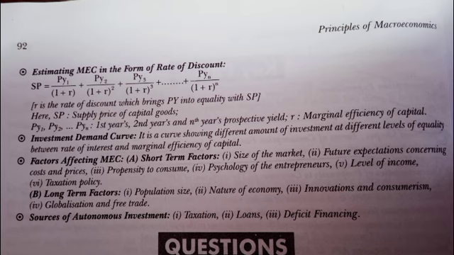Factors affecting MEC. Short-term factors: first, size of the market. Second, future expectation concerning costs and prices. Third, propensity to consume. Fourth, the psychology of the entrepreneurs. Fifth, the level of income. Sixth, taxation policy. Long-term factors: population size, nature of economy, innovations and consumerism, globalization and free trade, sources of autonomous investment, taxation, loans, deficit financing.